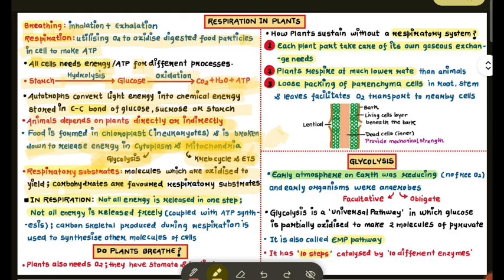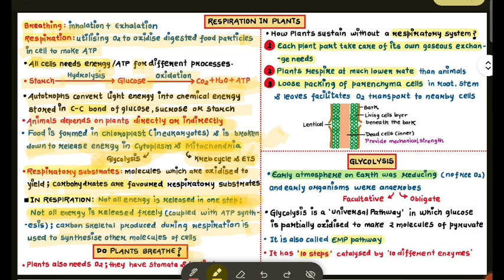In respiration, not all energy is released in one step. If all energy were released in one step, about 90% of the energy would be lost and we could not use it. So the energy is not released freely; it is released in the form of a couple of ATP. The carbon skeleton produced during respiration is used to synthesize other molecules of the cell.